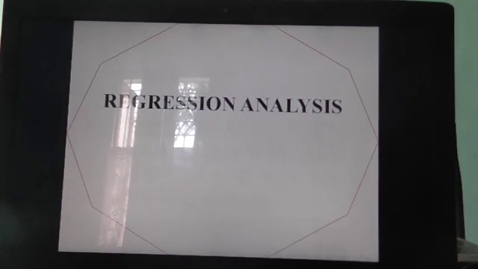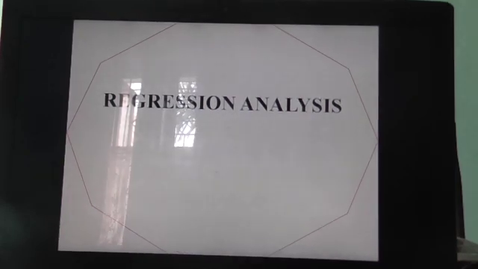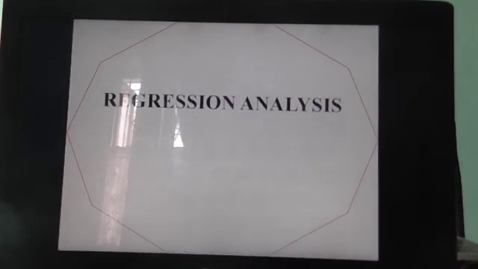So here, in statistics, regression analysis is a method of forecasting for future prediction. Today we'll discuss regression analysis, and regression is one of the most important tools in statistics that is used in business analytics. As we said in the previous class, in business analytics several statistical tools are used to analyze the business. So one of the important statistical tools is regression analysis.